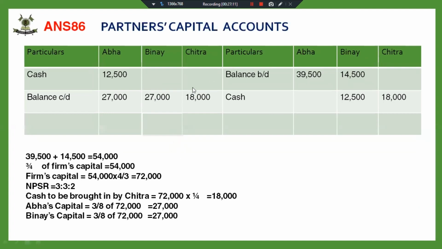We have to find out the cash brought in by the new partner, and we also have to make the capital of the partners in the new profit sharing ratio, that is 27, 27 and 18. We have made this the new profit sharing ratio, and the adjustment has been done by introducing or withdrawing cash.